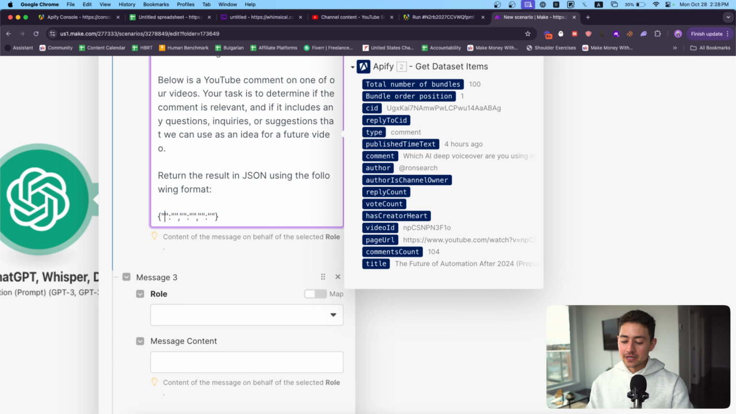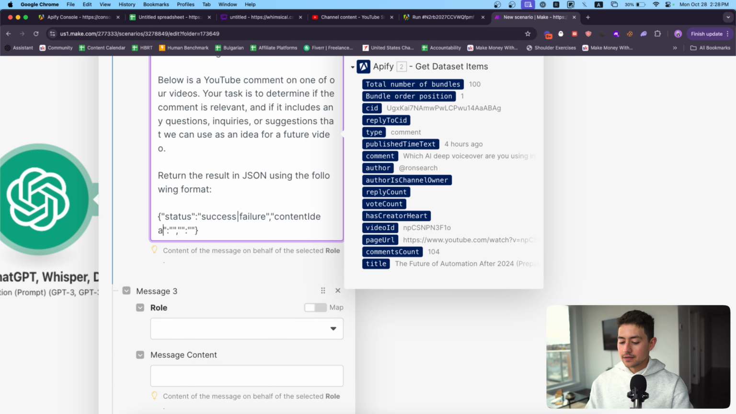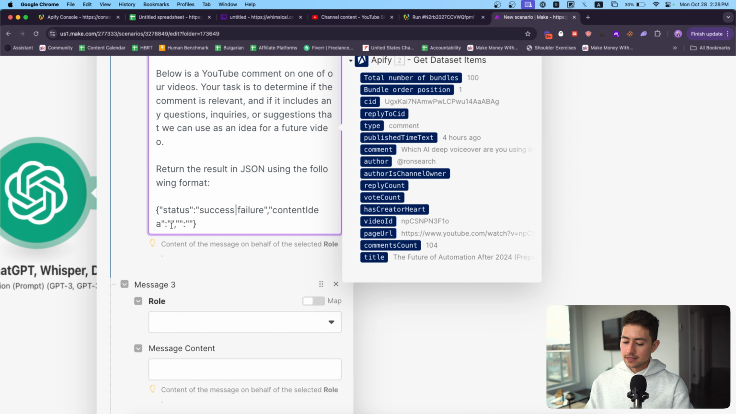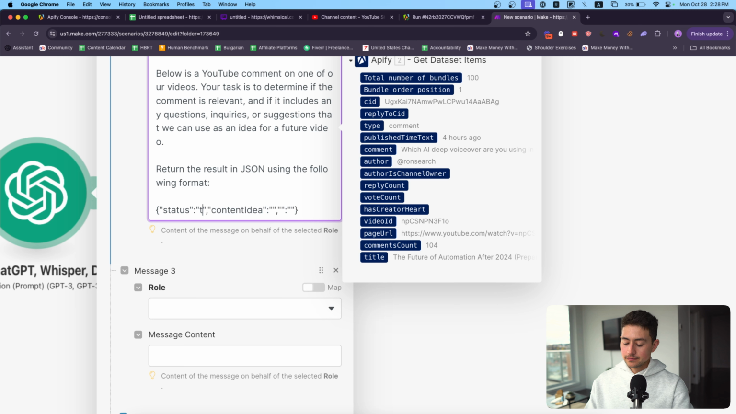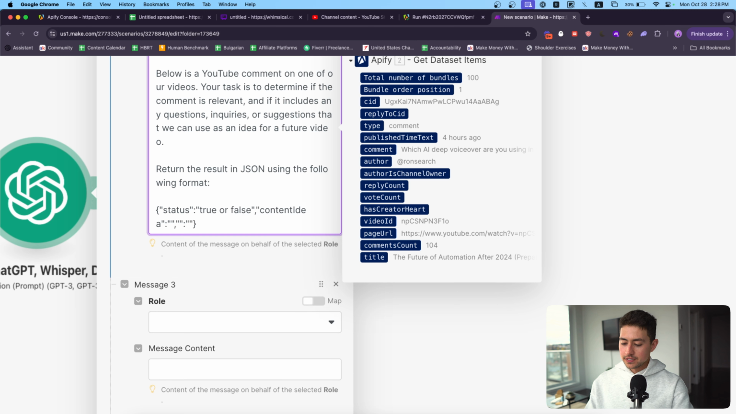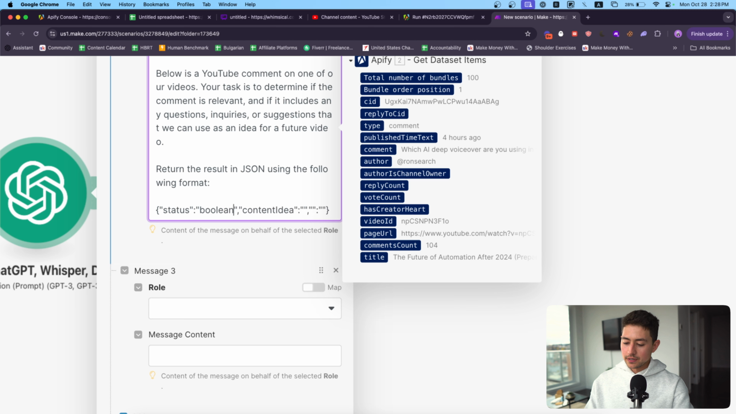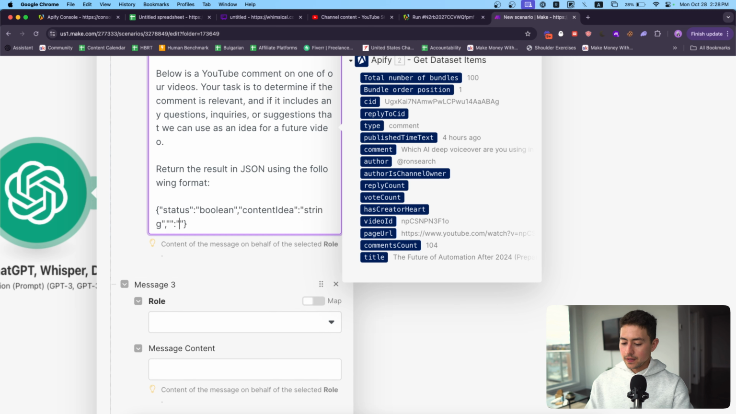So the term that we're going to be looking for here is, okay, return the result in JSON using the following format. Let's do status, succeeded or false, or maybe success or failure. What else do we need? Content idea. Let's do content title. Actually, let's do content idea. We'll do true, false. Content, let's actually do Boolean. Content idea, string, and then what else do we need here?